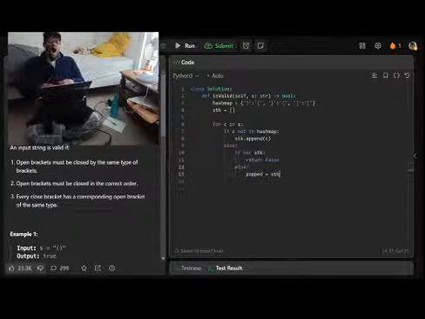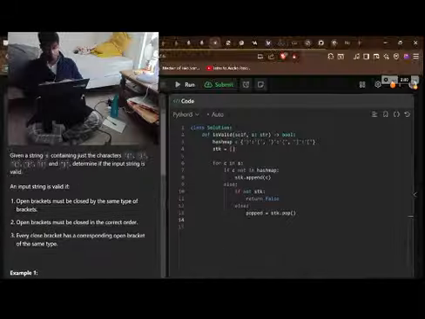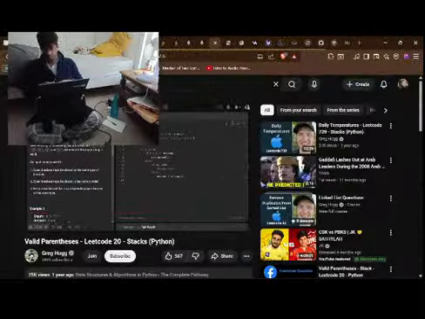So we'll say popped is equal to stack.pop. That is going to take off the most recent open bracket on the stack, and we need to make sure that it is the correct one. By correct one, we mean if the